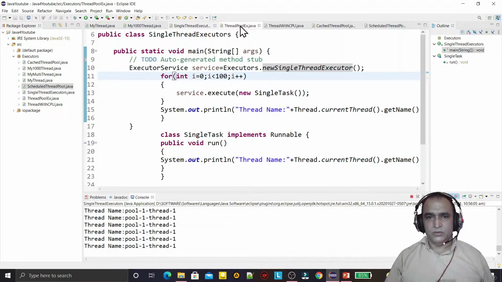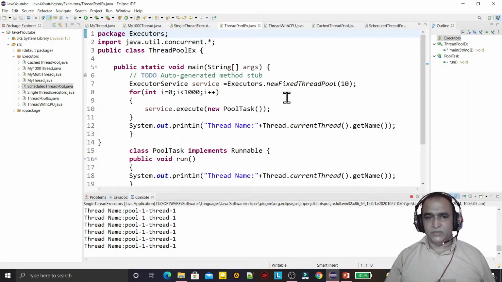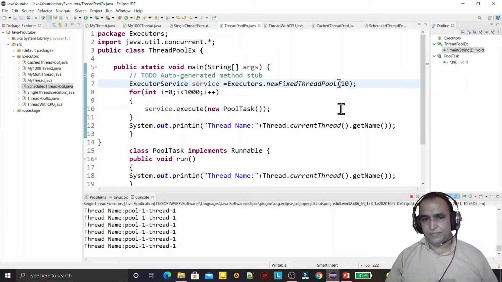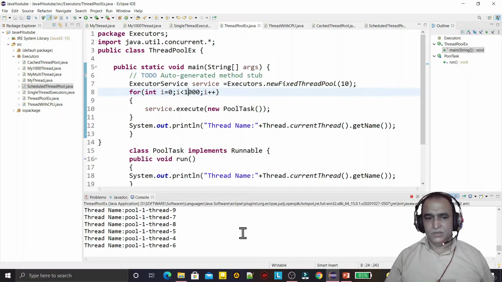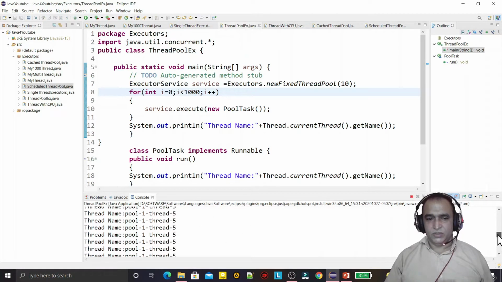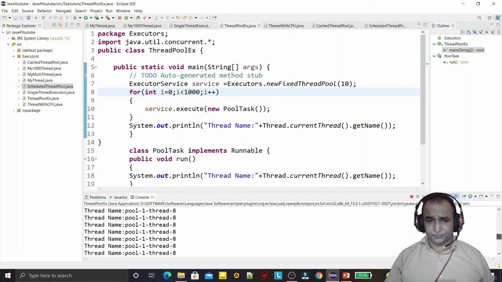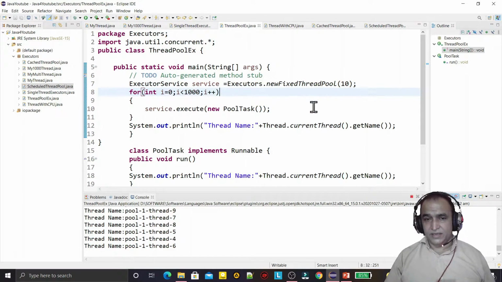Now if I use a fixed amount of threads, I want to use 10, I want to give the size of the pool as 10. So what will happen is that it will create 1000 threads, but at a time only 10 will execute. If I run it, you see 0 to 9, at a time only 10 threads will execute, and all the 1000 threads will execute, but at a time only 10 will come in the memory, and one by one they will complete their task.